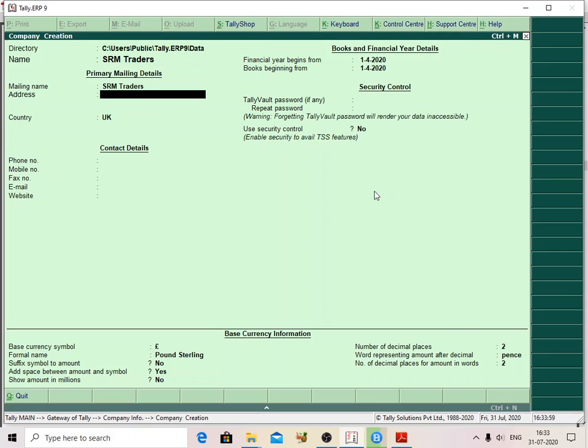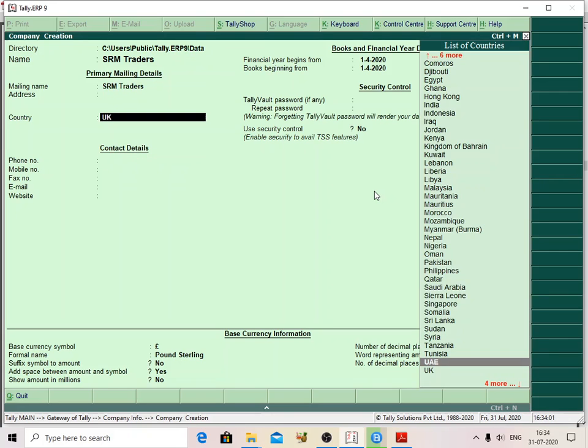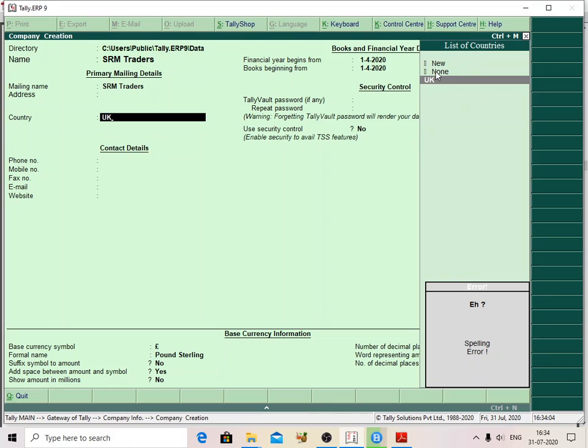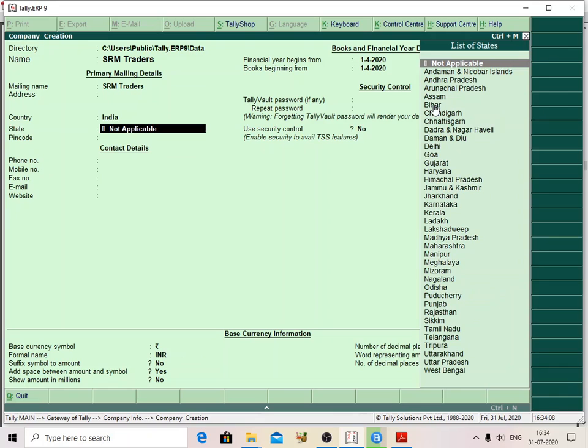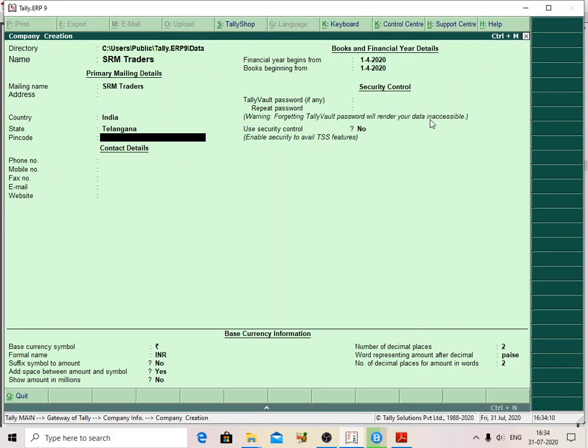My company name is SRM Traders. It is located in India, and the registration office is Telangana, and I am giving the pin code number.